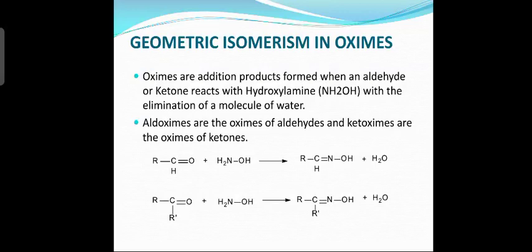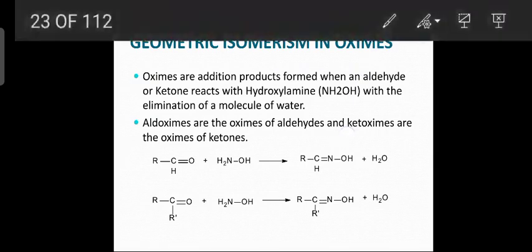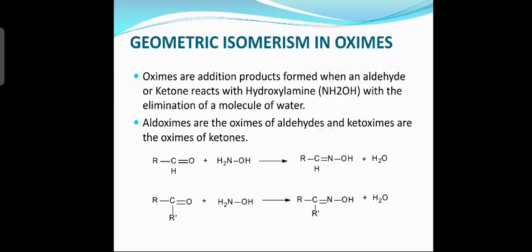What is the formula of hydroxylamine? NH2OH. When an aldehyde reacts with hydroxylamine, you get an aldoxime. The first equation will give you this.